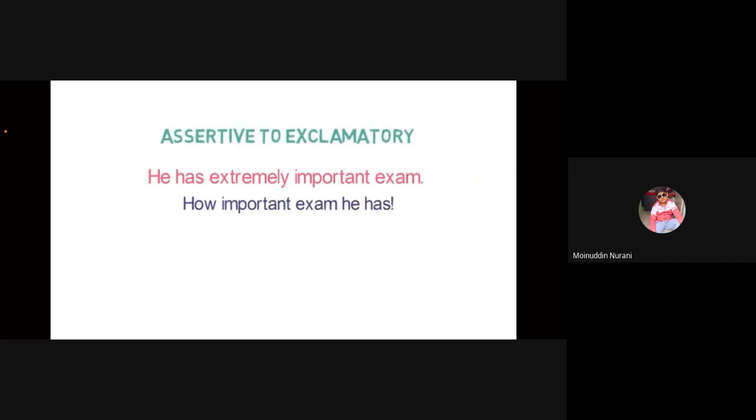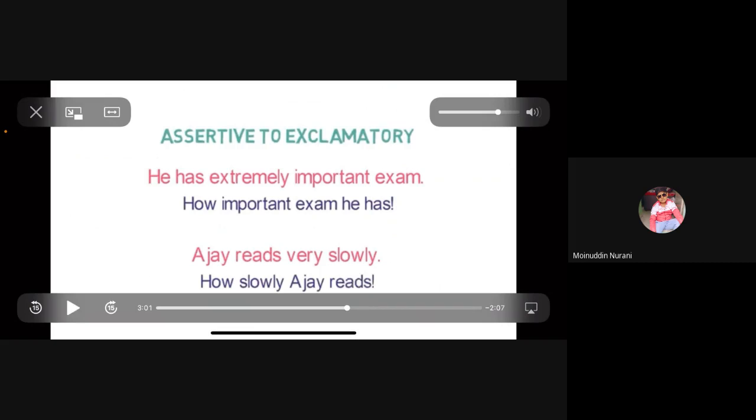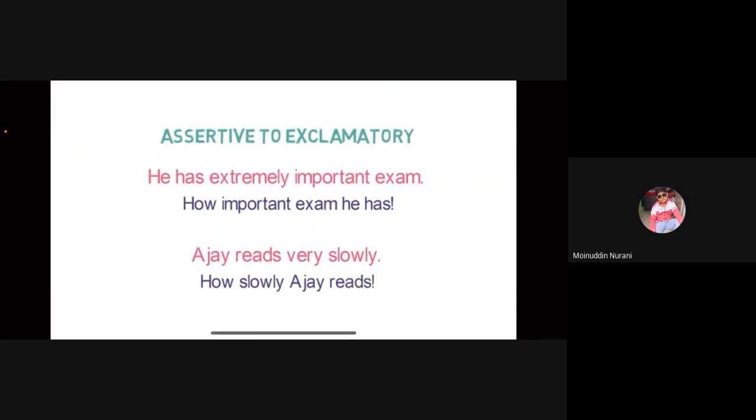Let me give you one more example of it. Ajay reads very slowly. Converting it to exclamatory sentence, the sentence will be how slowly Ajay reads. Tell me, anyone who has doubt that how did we write this answer? I will explain.